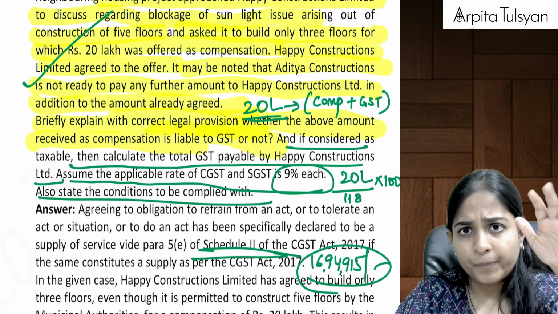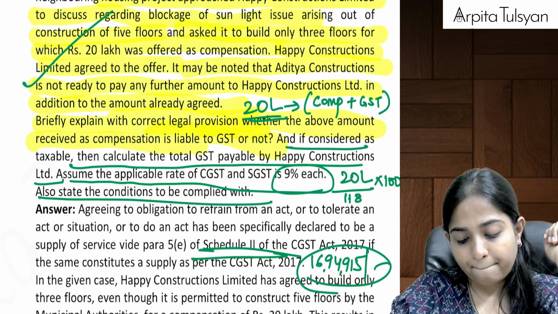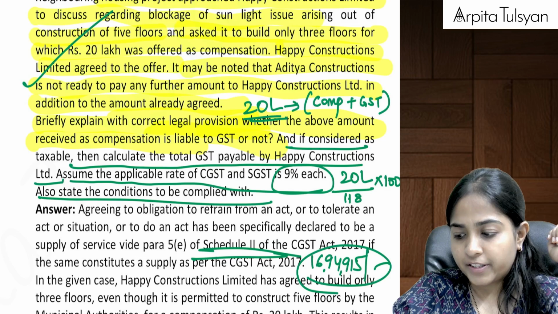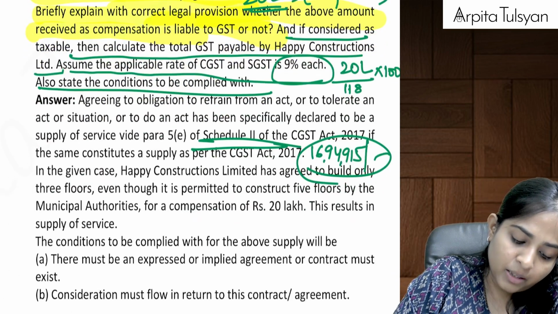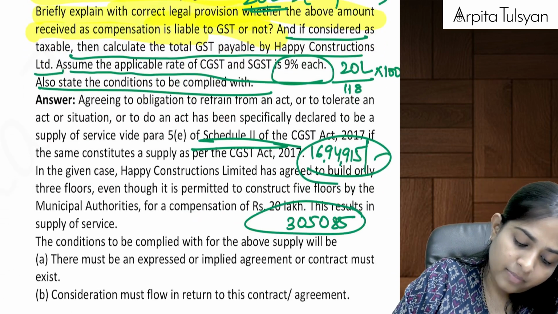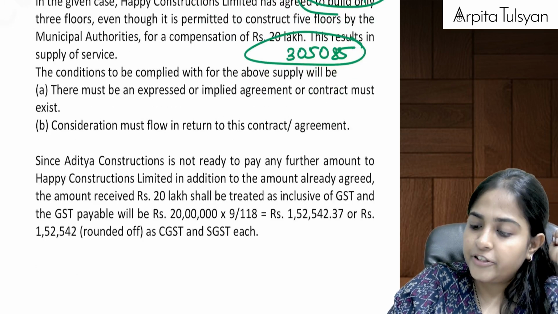Yes or no? Yes. Okay, and on this, how much does the 18% GST figure come to? 3,05,085. Yes. Each, see CGST and SGST.